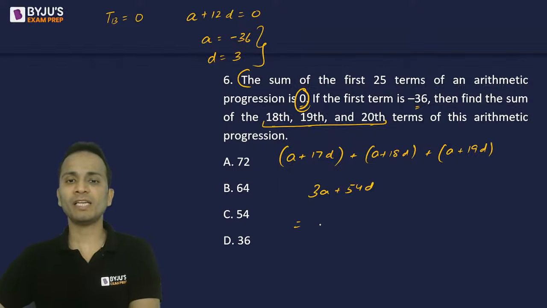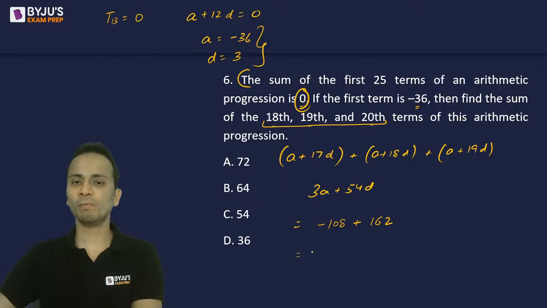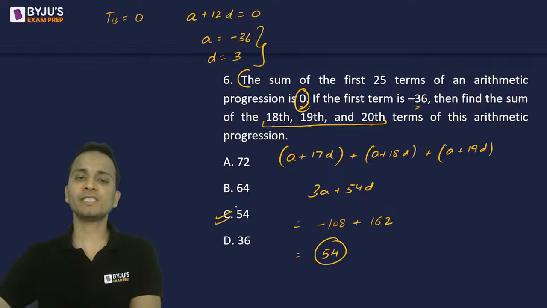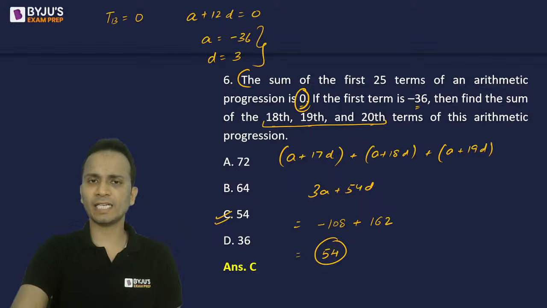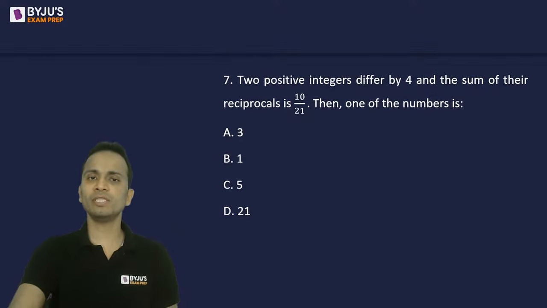So 3 into minus 36 is minus 108 plus 54 into 3. 54 into 3 is 162. So 162 minus 108, answer will come out to be 54. 54, option C should be the correct answer for this question. Okay, so option C, that is 54, is the correct answer, and we can move on to the next question.